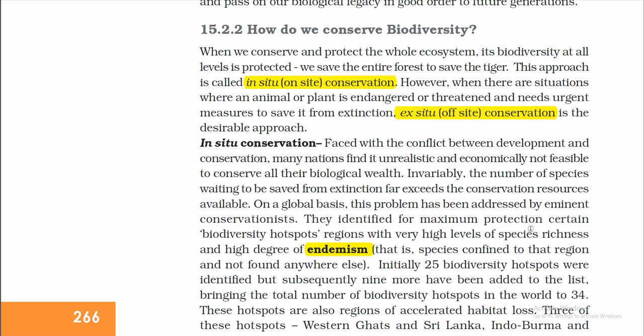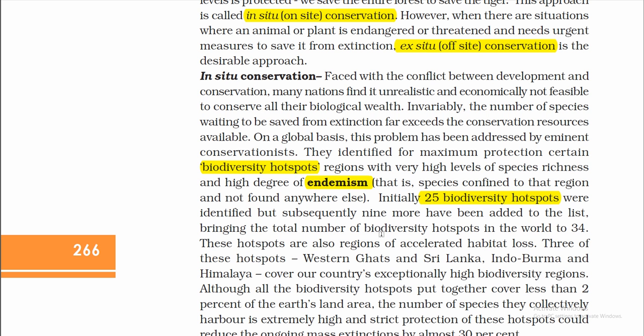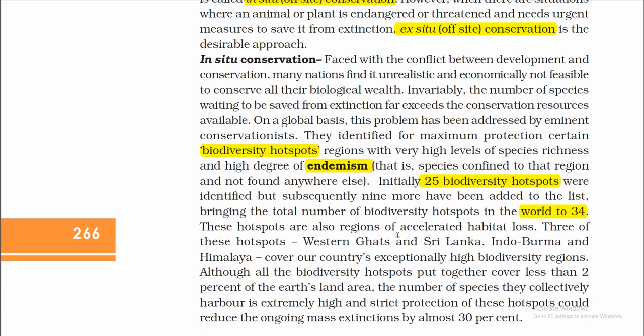They identified for maximum protection certain biodiversity hotspots, regions with very high levels of species richness and a high degree of endemism. That is, species confined to that region are not found anywhere else. Initially, 25 biodiversity hotspots were identified. Subsequently, 9 more have been added to the list, bringing the total number of hotspots in the world to 34.